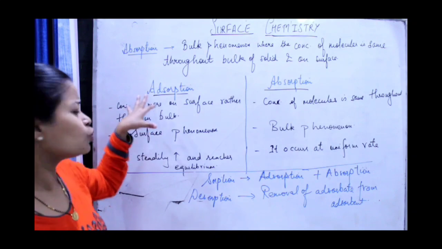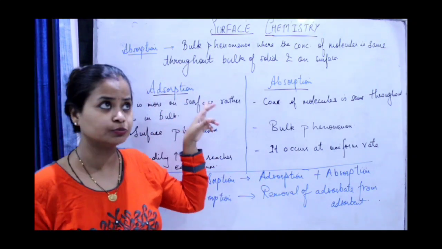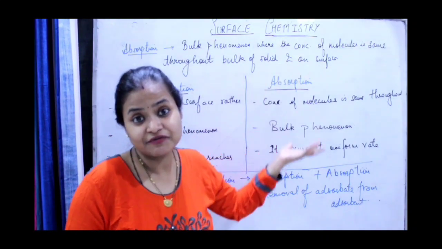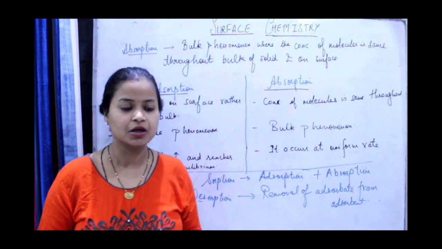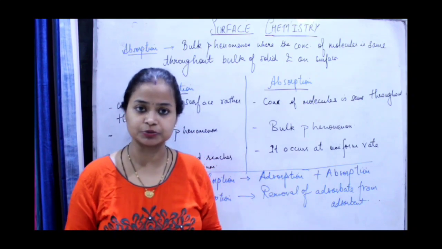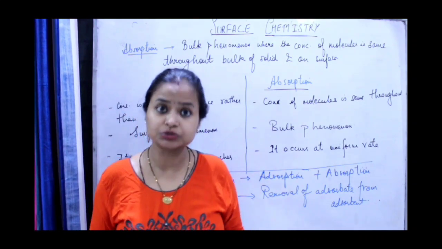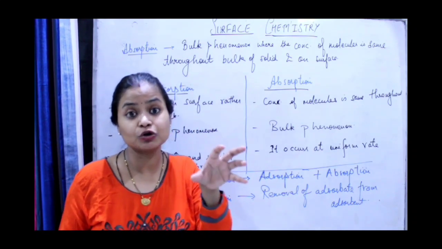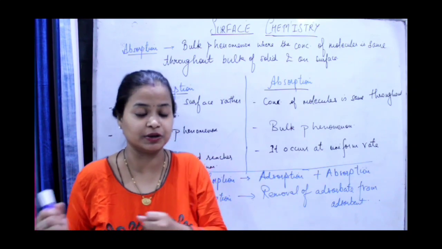Now see, there are so many. In this chapter we are going to study basically about adsorption only, in detail, because we are studying surface chemistry, surface phenomena. So adsorption in detail we will study. There are various industrial applications of adsorption. For example, the gas mask. The formation of a gas mask uses this concept of adsorption only.